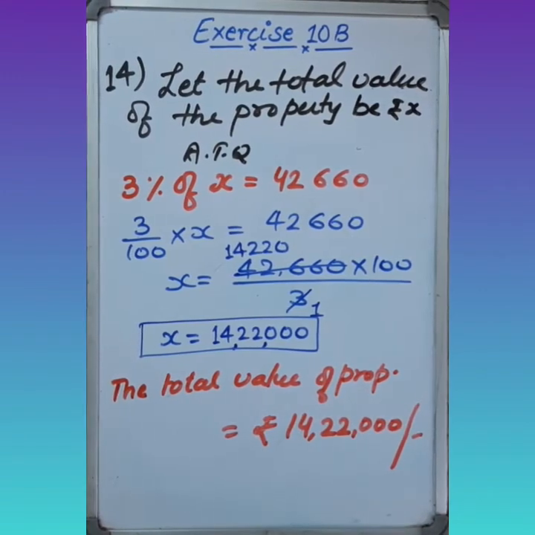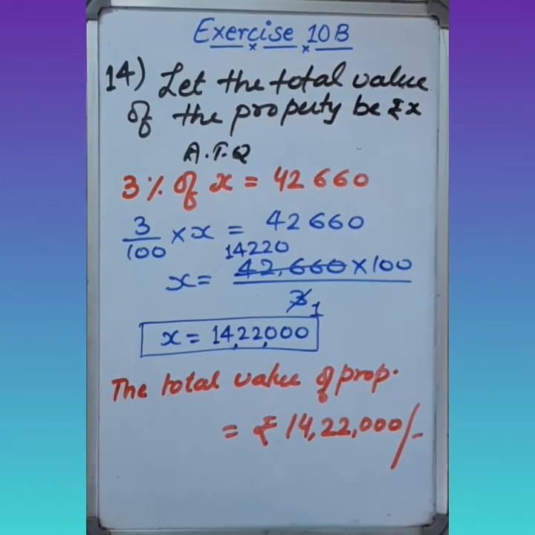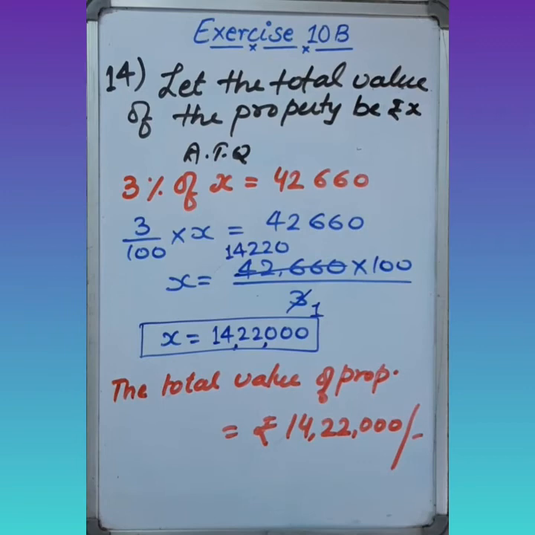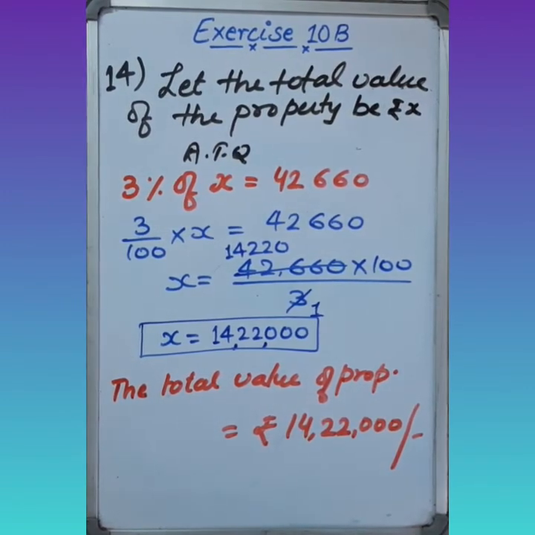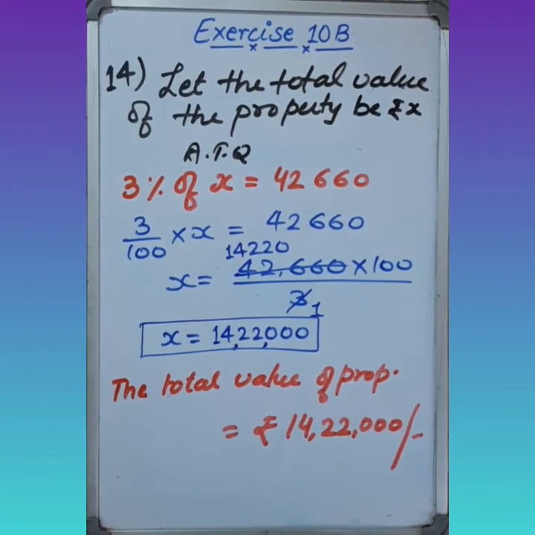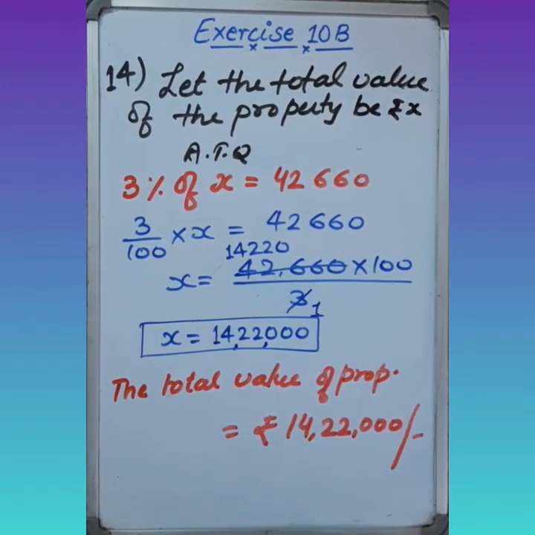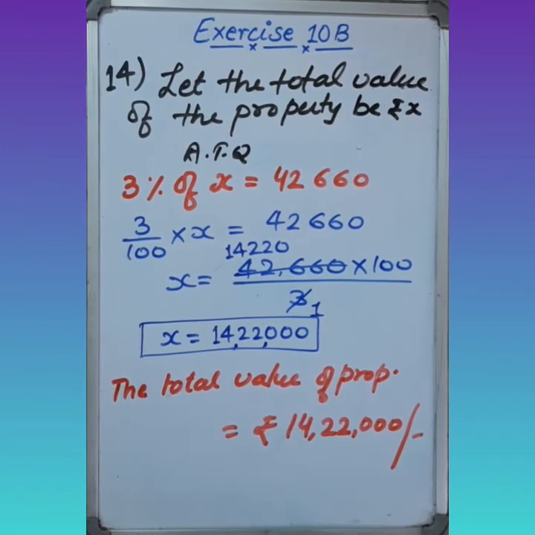In question number 15, in an election there were two candidates A and B. The total number of voters in this constituency was 60,000 and 80% of the total voters polled. That means the total number of voters is 60,000 and 80% voted.